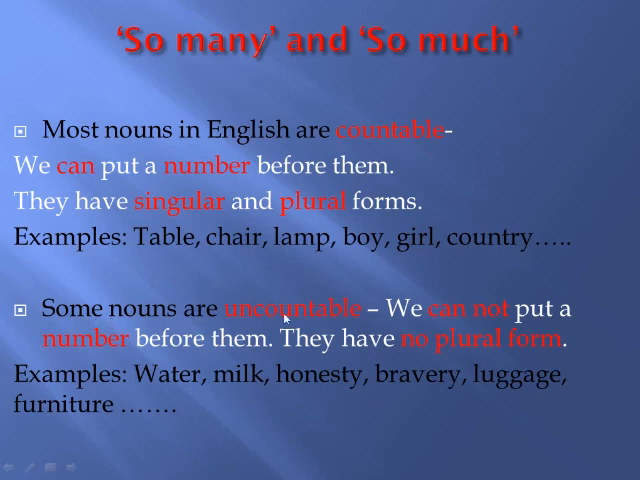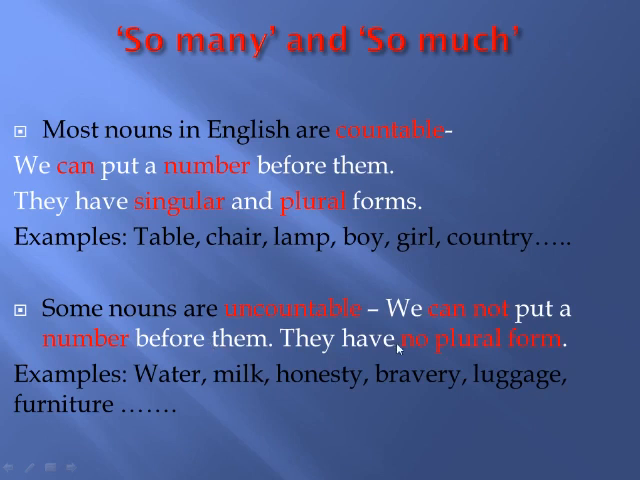Some nouns are uncountable. We cannot put a number before them. Just like that, we cannot say one water. We cannot say two milks. We cannot say three honesties. That will be wrong. We cannot put a number before uncountable nouns.